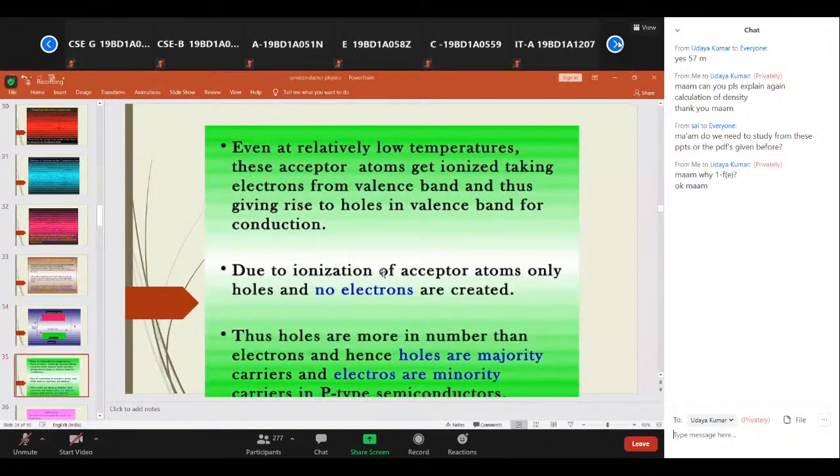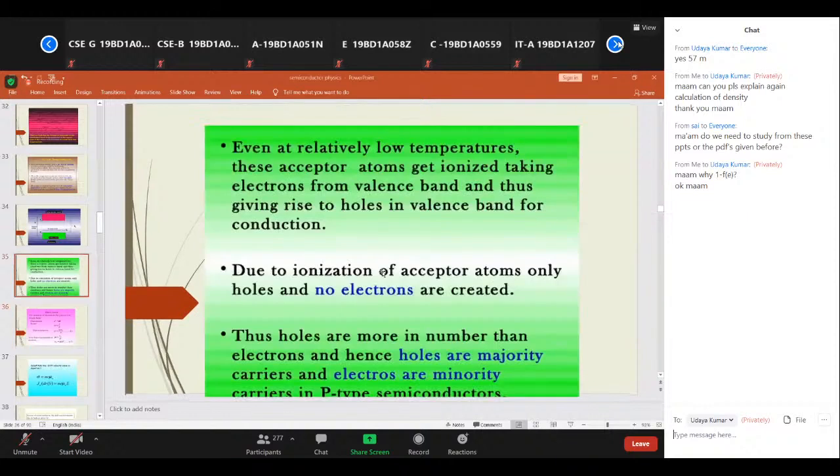Got it now? I'll write detailed notes on where the Fermi level lies in the intrinsic case, and in the case of extrinsic semiconductors, the relation between the Fermi level and the donor level in the N-type, and between the Fermi energy level and the acceptor level in the P-type. That is very, very important.